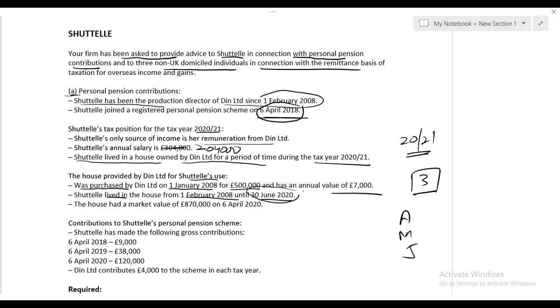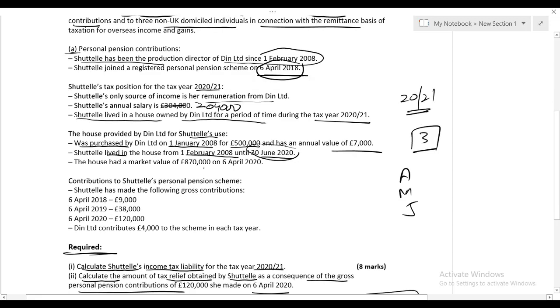If the employee is living in the accommodation and the ownership period exceeds more than 6 years, more than 10 years, you cannot replace cost with the market value. So let me repeat finally. Cost can only be replaced with the market value when, number 1, the owner has purchased the accommodation. Second, it is an expensive accommodation. And third, before providing accommodation to the employee, more than 6 years have passed. These 6 years did not pass when the accommodation was first provided to Shuttle, so cost cannot be replaced with the market value. They have given us a market value which is irrelevant for us.